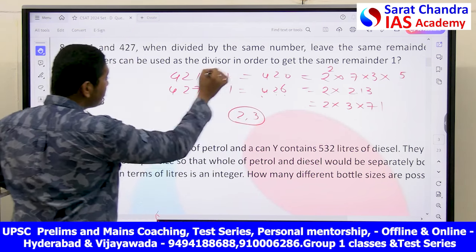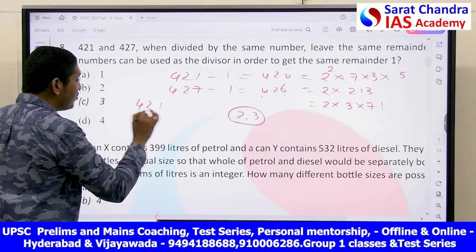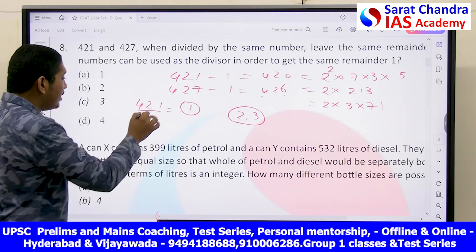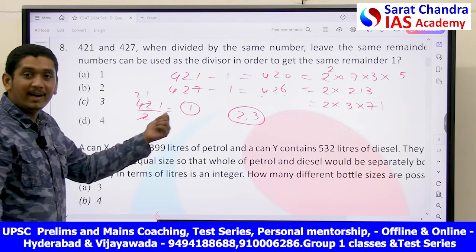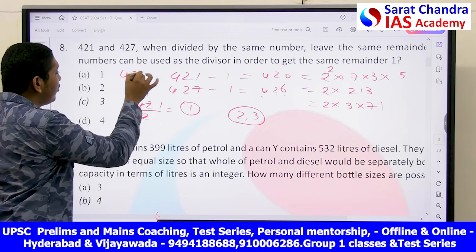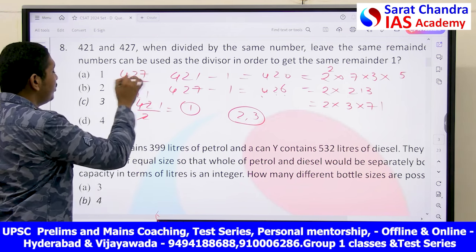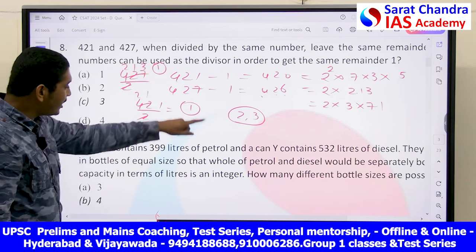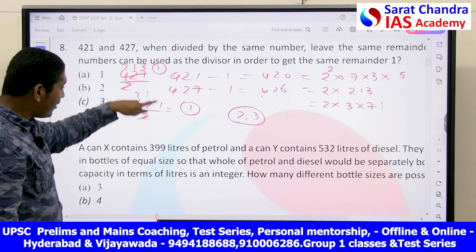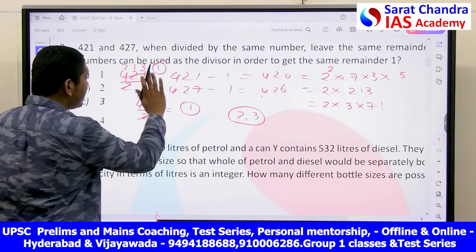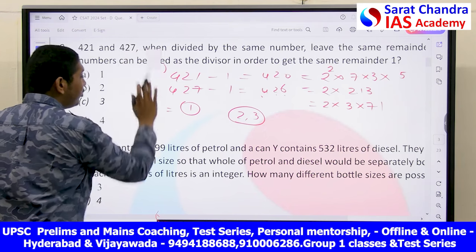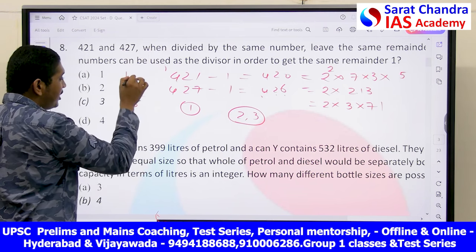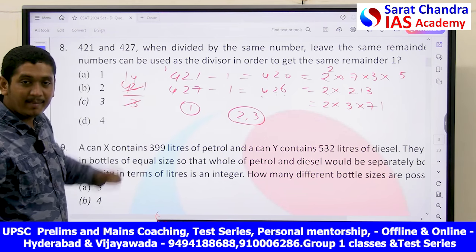Okay. Now let's see. If you divide 421 by 2, what are you getting? 1 as remainder. 421 by 2, because 2 2s are 4, 2 1s are 2, 1 is the remainder. Same thing if you divide 427 by 2: 2 2s are 4, 2 1s are 2, 2 3s are 6, your remainder is 1. In both cases, I use the same divisor and I am getting the remainder as 1. Now let's check it with 3. 421 divided by 3. Okay, 3 1s are 3, 3 4s are 12. Again I am getting remainder 1.